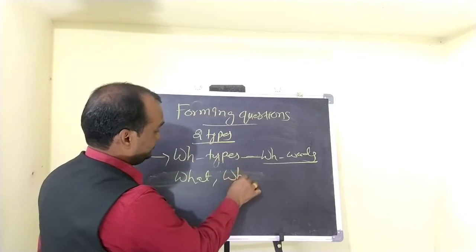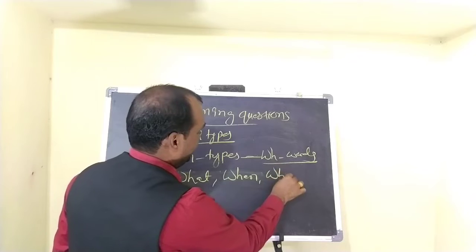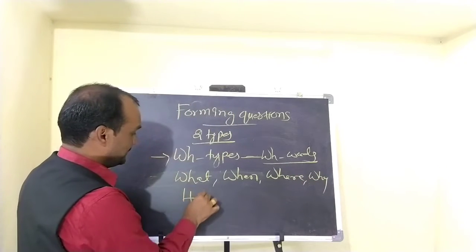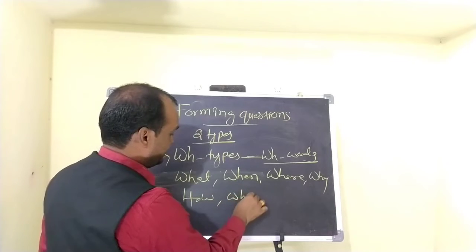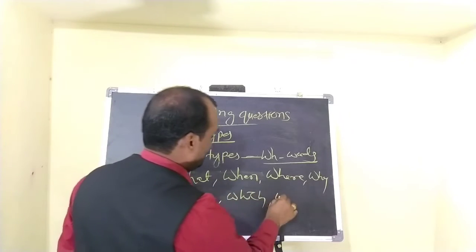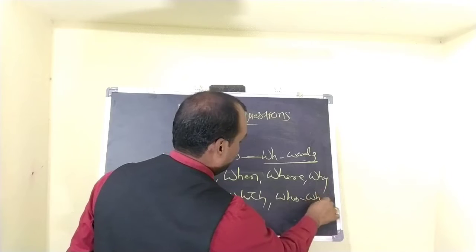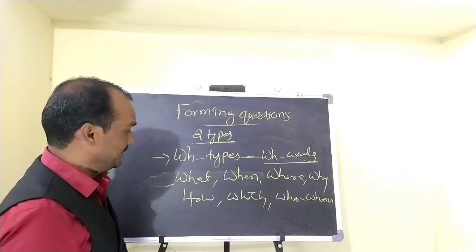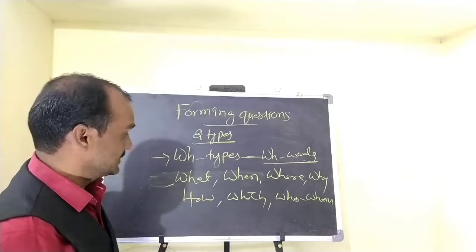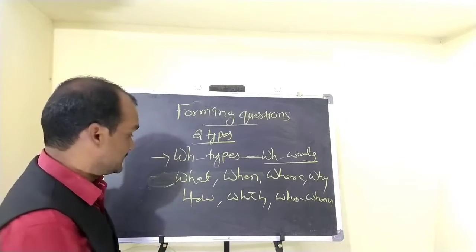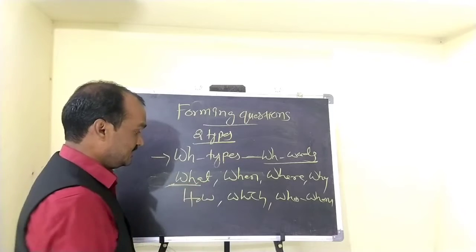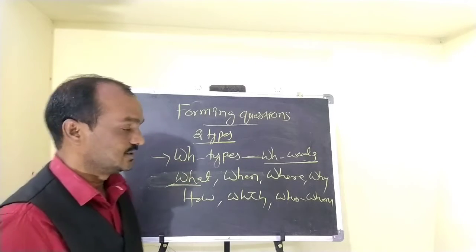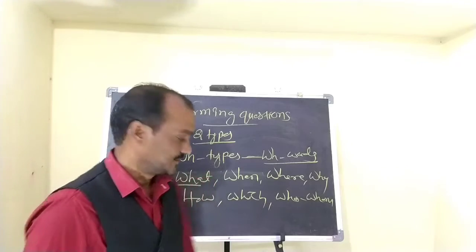What, when, where, why, how, which, who, whom, whose.